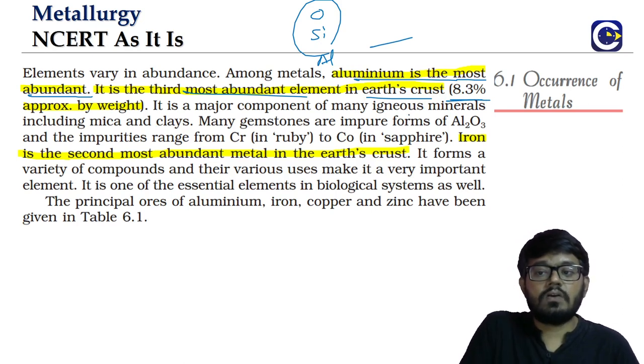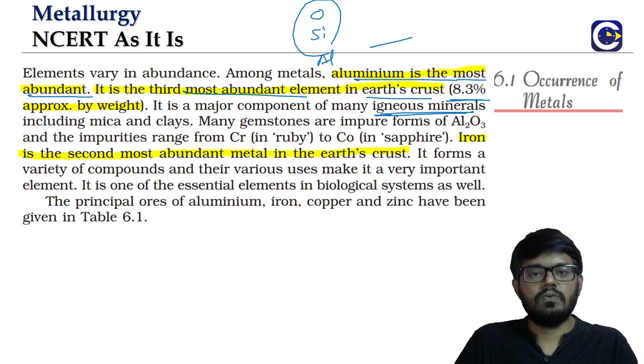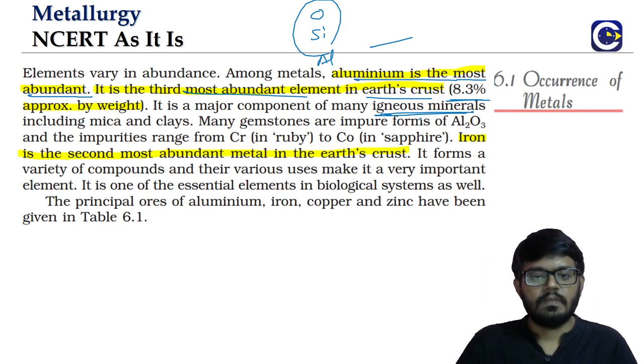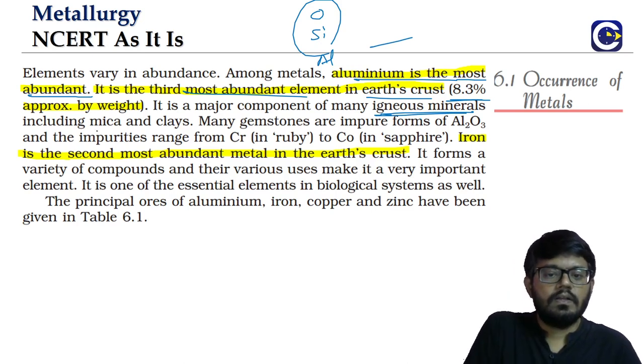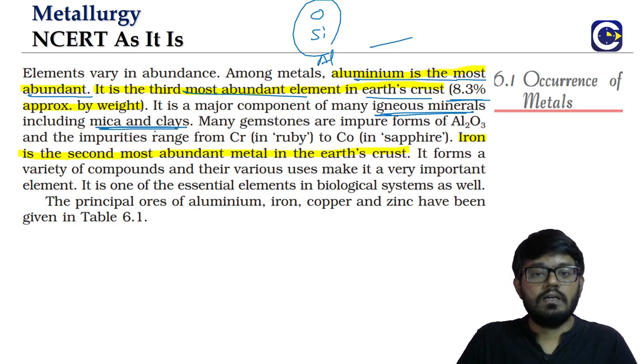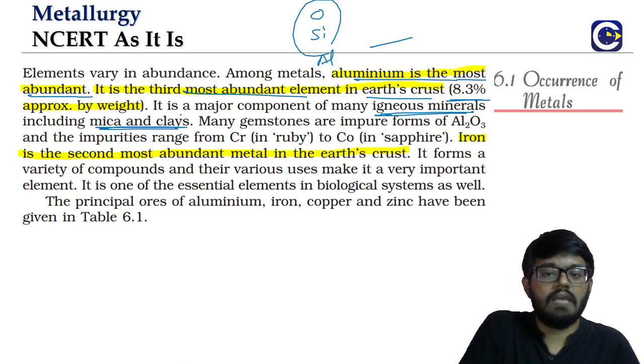And it is a major component of the igneous minerals. Igneous minerals means basically, when the lava is oozing out and it condenses later, the rocks and all these things, we call them as what? Igneous rocks. So it's a major component of the igneous minerals, including even mica. So in India, we have a considerable number of these mica mines, even clay forms, as I said.